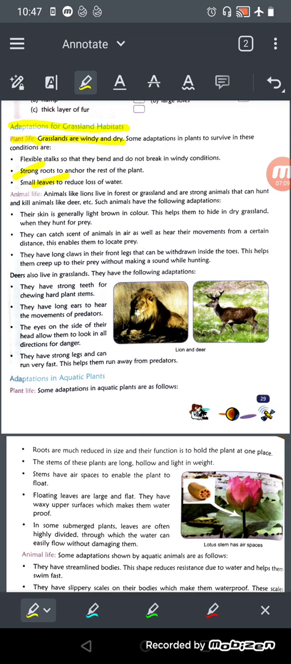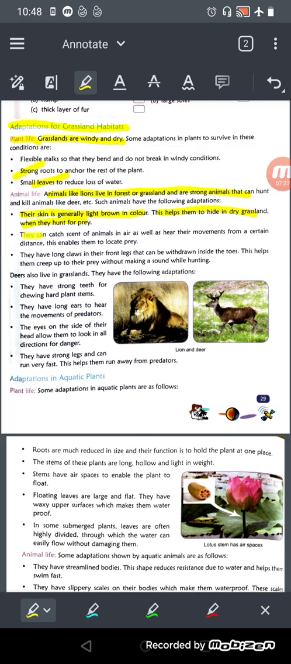And what is the life of animals there? Animals like the lion live in the forests of grasslands and are strong animals that can hunt and kill animals like deer. Such animals have the following adaptations. What are the adaptations? Their skin is generally light brown in color. I have told you about camouflaging because of that only, right? And this helps them to hide in the dry grassland when they hunt for prey.